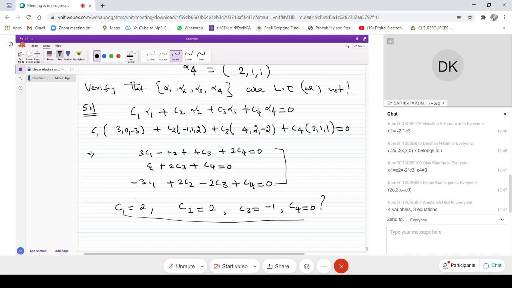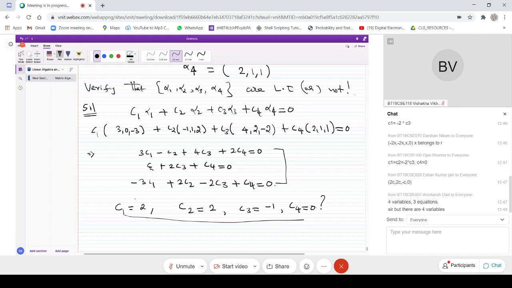But sir, these are 3 equations and 4 unknowns. But still I think you will get the answer from back substitution, because if you are getting C4 as 0, I think the rest of the values you will get.